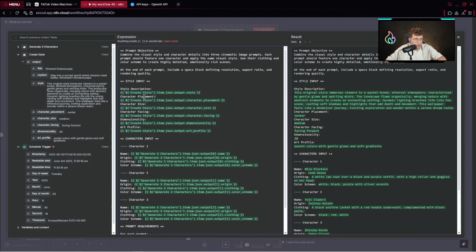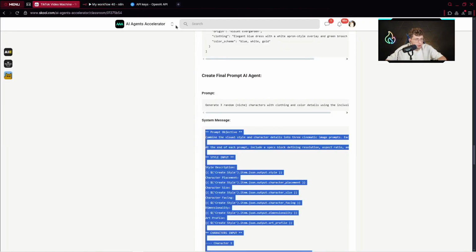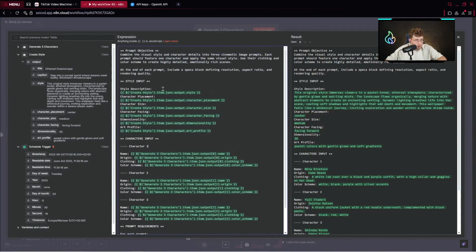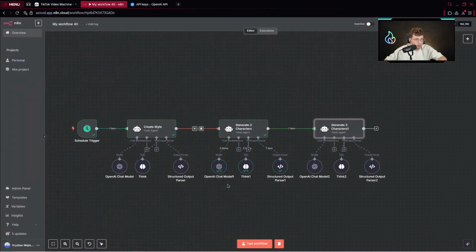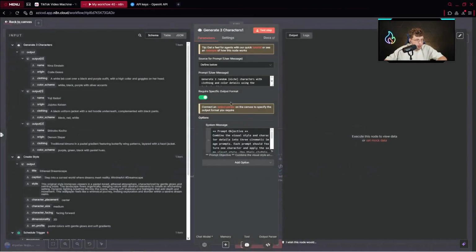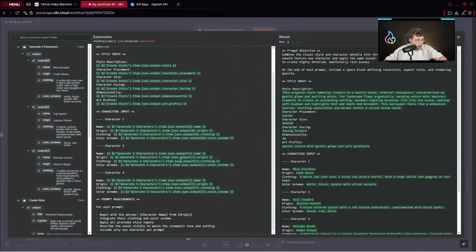However, you've got this prompt, you can copy it from our community. So again, what we have: style, character placement, all of the details. About the style, we've got characters input. These are the characters we created with this AI agent, which generates 3 characters. And then we've got the prompt requirements. For each prompt, begin with the phrase, character name from origin, integrate their clothing and color scheme, apply all provided style inputs, describe the scene vividly to match the cinematic tone and setting. So in general, it looks like this, it works.